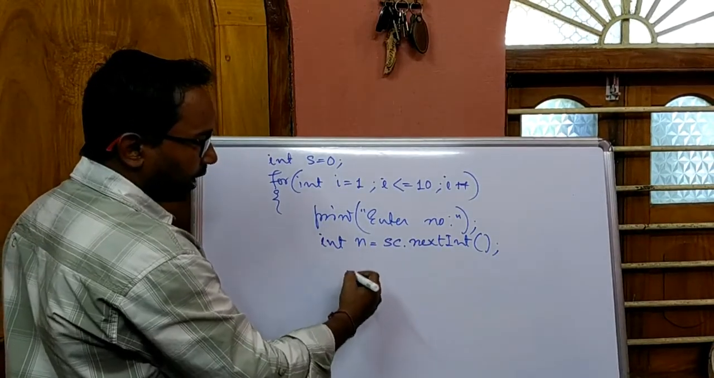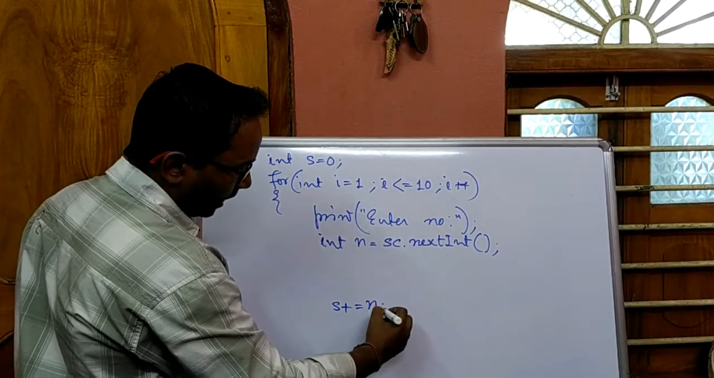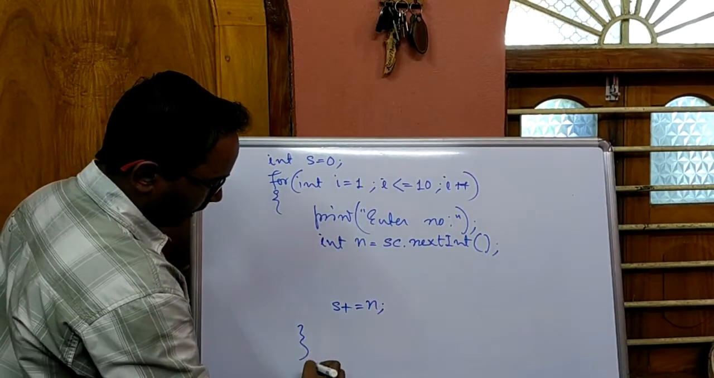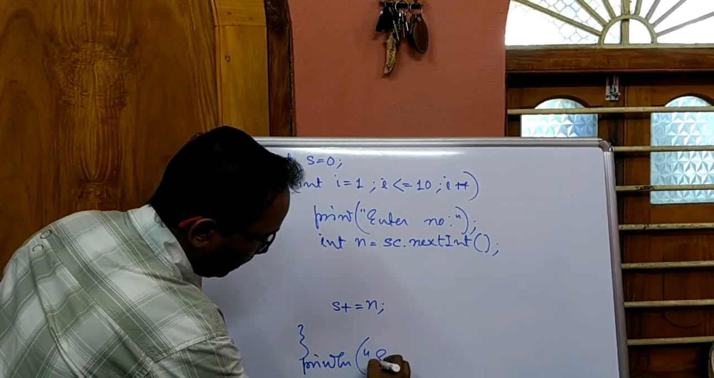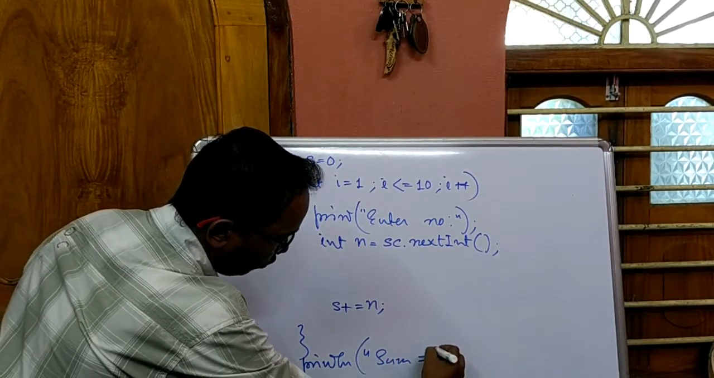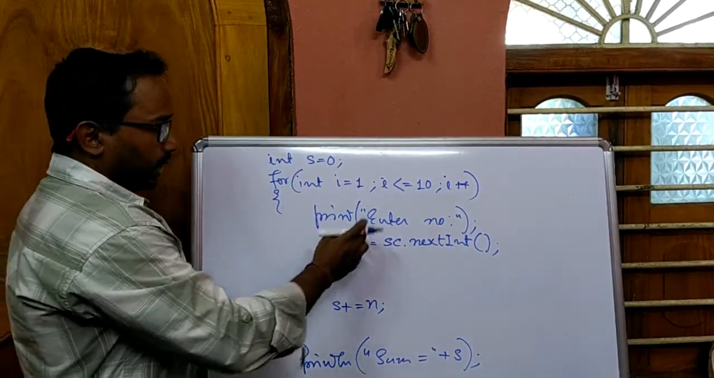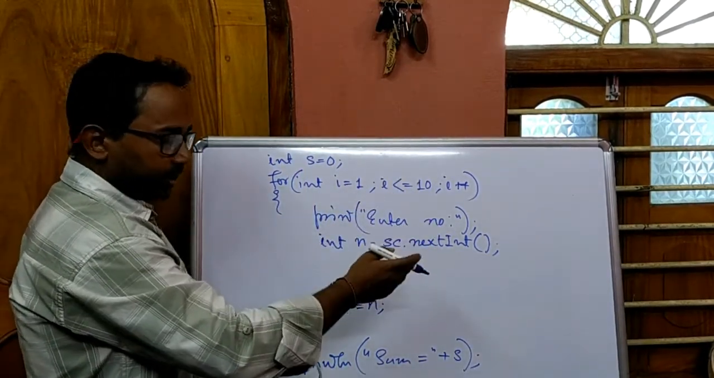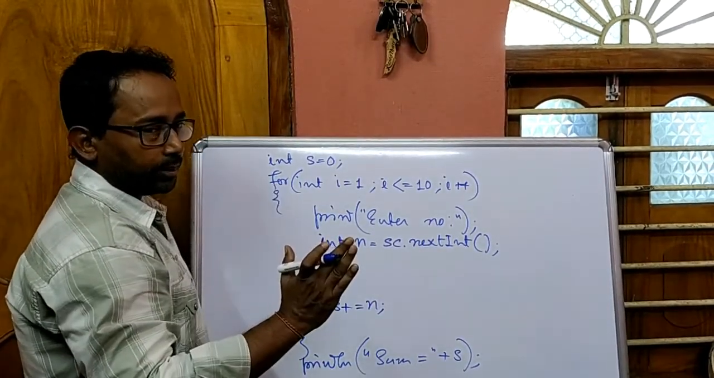Now we will calculate the sum of these 10 numbers. So sum plus equal to n. And after the loop we will print System.out.println sum equal to s. Now here user will enter 10 numbers. So what I told, we will only accept positive 10 numbers.